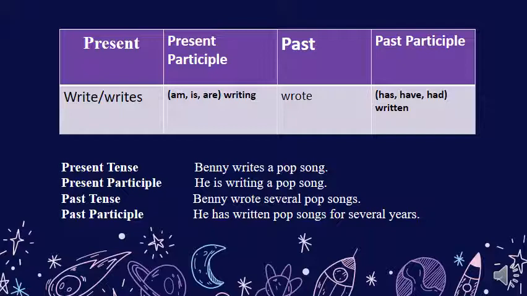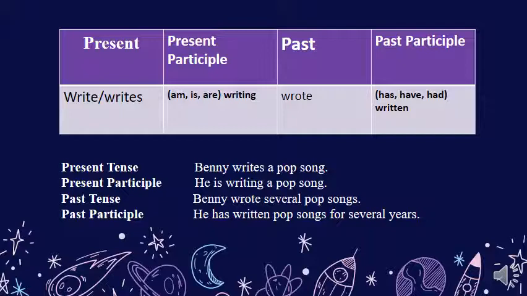This is the same as we took last week, only the type of the verb has changed. For example, instead of adding -ed to the verb, we change the spelling of the verb. So here, write or writes in the present according to the subject. Am, is, are in the present participle, and then writing. We dropped the E and added -ing. And in the past, it's wrote, a different one. And in the past participle, has, have, had, written.